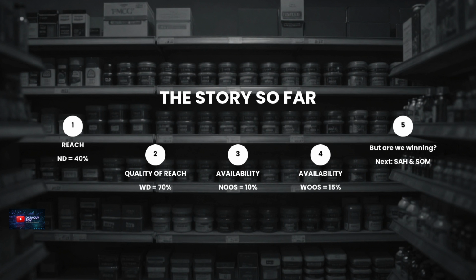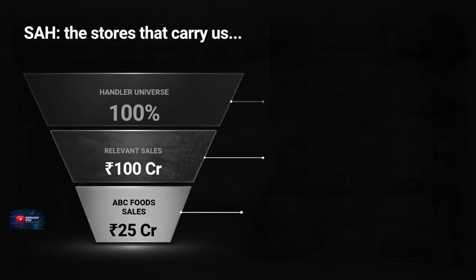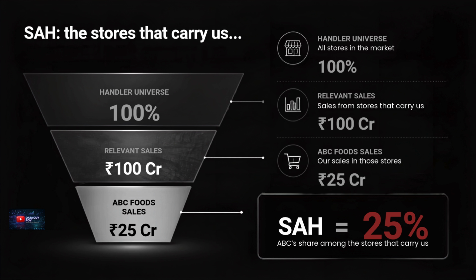Are we actually winning? SAH, share among handlers. Let's say we look only at the stores that actually carry our product. Across those stores, the relevant category sales are 100 crore rupees. ABC Foods generates 25 crore. 25 divided by 100 gives us 25%. That's share among handlers, or SAH. The important phrase here is among the handlers. SAH asks, how strong are we in the stores that already carry us?